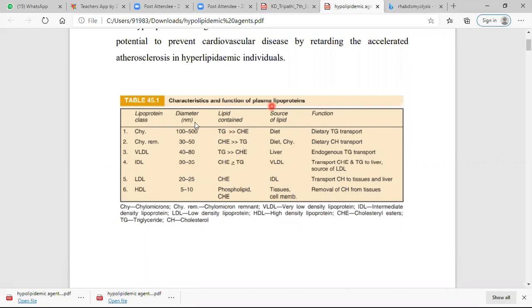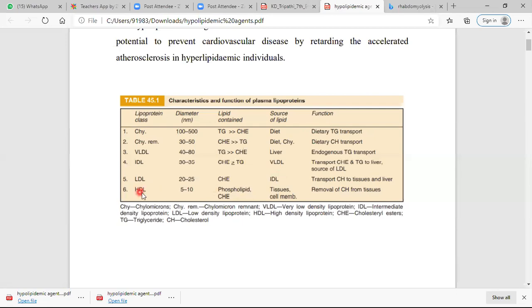Now, what is the function of the chylomicron? It is dietary triglyceride transport. VLDL is endogenous triglyceride transport, carrying triglyceride to the tissues and leaving remnants to the liver, which is the source of LDL. LDL transports cholesterol to the tissue. This is again very important. HDL is the removal of cholesterol from the tissue.